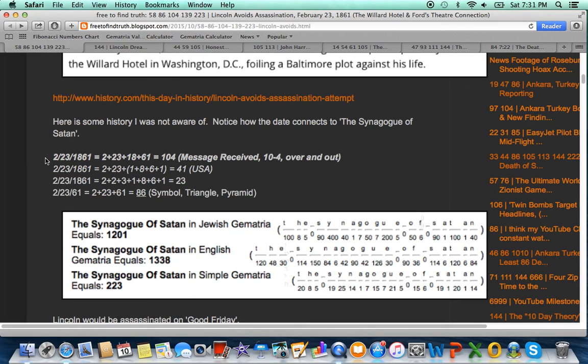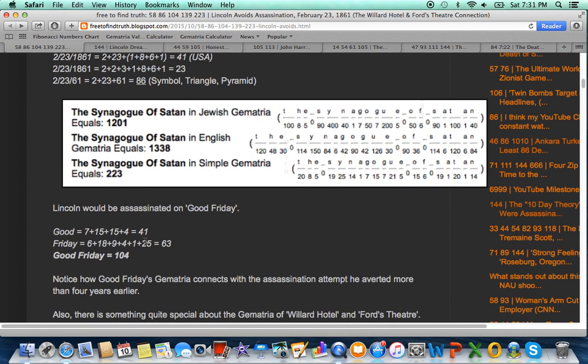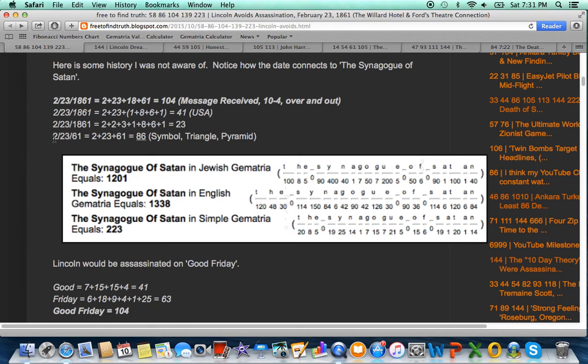The numerology of this date that he avoided assassination connects to the date he was shot on, April 14th, 1865, more than 4 years later. He would be shot on Good Friday. Notice that the numerology of this date is 104. Think about the phrase 10-4 for message received. Lincoln would be shot on Good Friday, April 14th, 1865. He would die the next day, April 15th. Good Friday has gematria of 104.